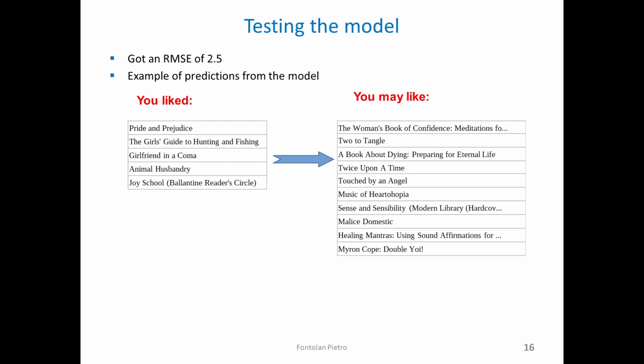In the example, the user liked Pride and Prejudice, and among the recommendations we have Sense and Sensibility, a novel in the same style by the same author, and that does make sense.